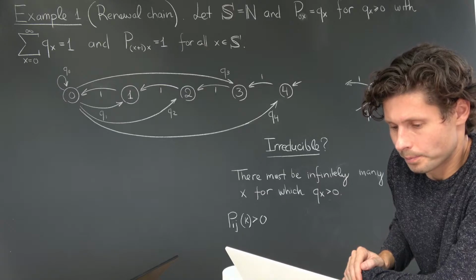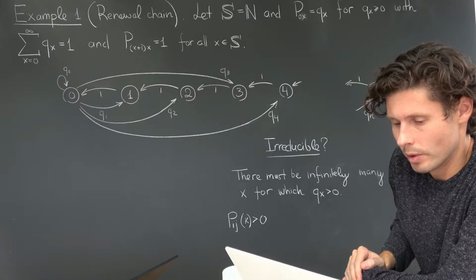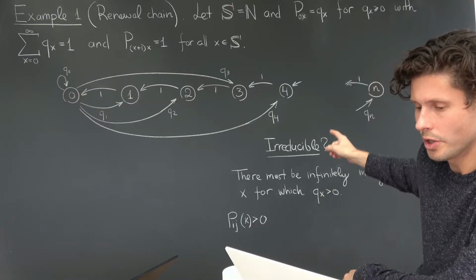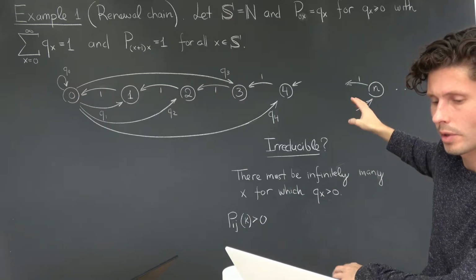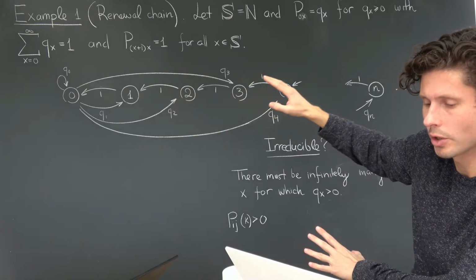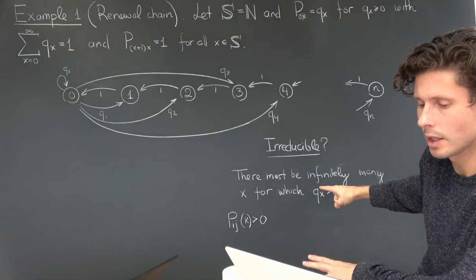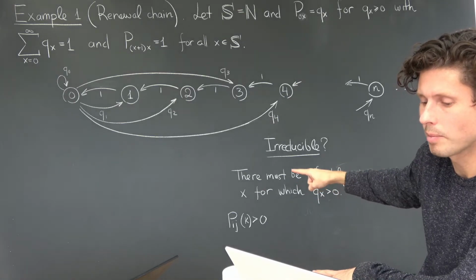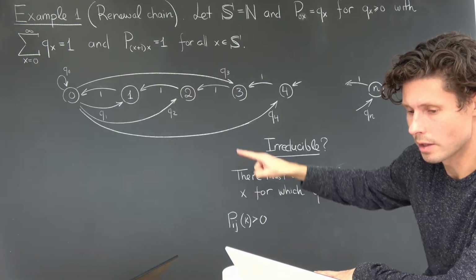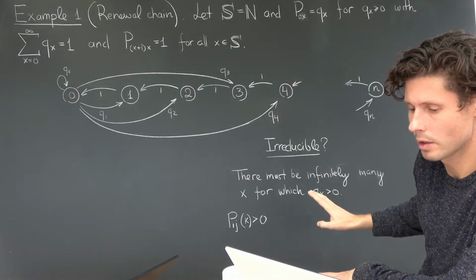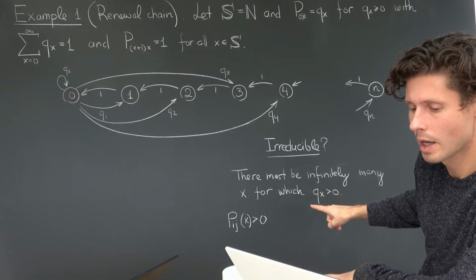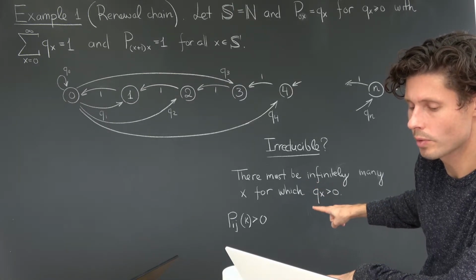Well, this seems reasonable. So what this is telling me is that there's going to be some qx with x greater than j, right, beyond j. So again, the setup was we started at state I, we always know that we move to 0, now we must get to j, and this condition is guaranteeing me that by claiming that there are infinitely many, and infinitely many doesn't mean for every single integer x in the state space. That's not what this is saying. It's just saying there are infinite subsets of the natural numbers. But I can always find a qx which is greater than 0.